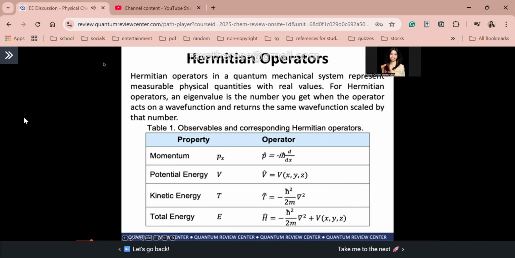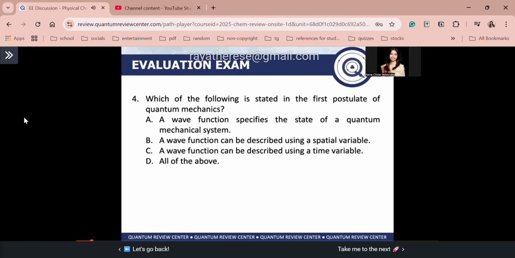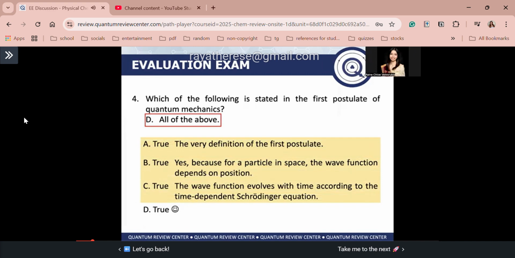Next. Number 4, which of the following is stated in the first postulate of quantum mechanics? A, a wave function specifies the state of a quantum mechanical system. B, a wave function can be described using a spatial variable. C, a wave function can be described using a time variable. D, all of the above. So the answer is all of the above. All of these choices describe the wave function, which is the first postulate of quantum mechanics. A says the wave function specifies the state of a quantum mechanical system.